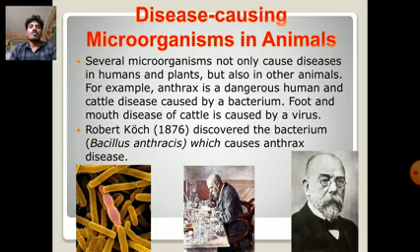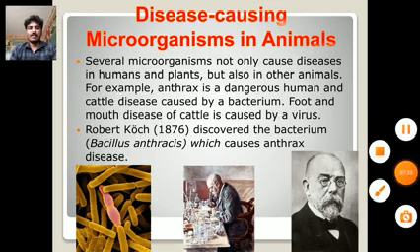And this is about microorganisms causing diseases in animals. Several microorganisms cause diseases not only in humans and plants but also in other animals. For example, anthrax is a dangerous disease of humans and cattle caused by a bacteria. The foot and mouth disease of cattle is caused by a virus. And Robert Koch in 1876 discovered the bacteria Bacillus anthracis, which causes anthrax.